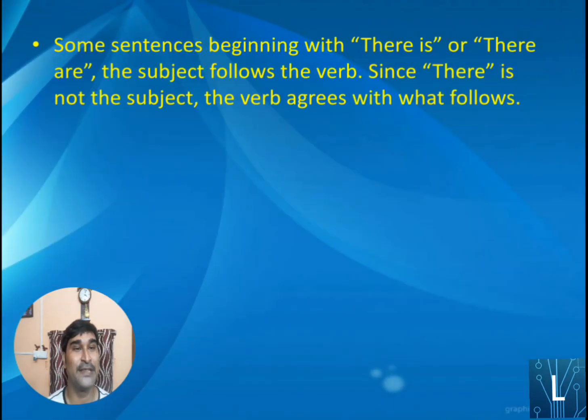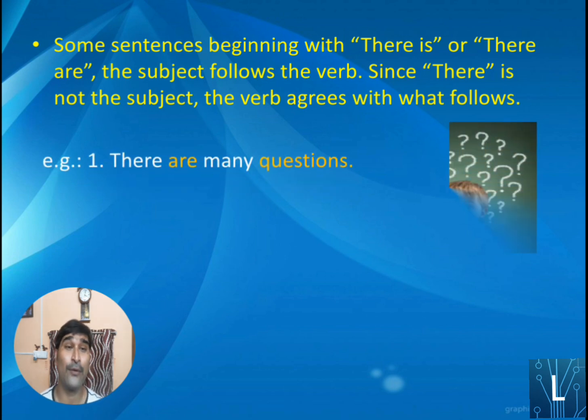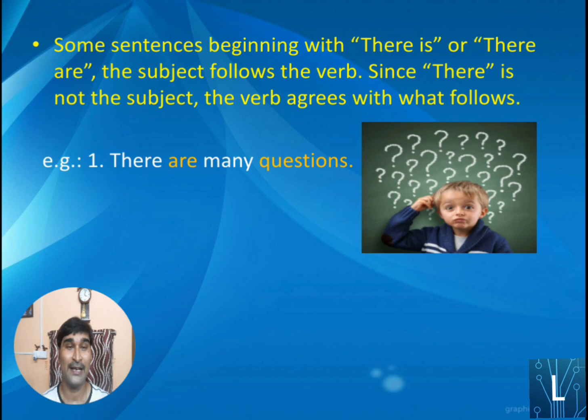Next one. In some sentences beginning with there is or there are, the subject follows the verb. Since there is not the subject, the verb agrees with what follows. If we go for the first example, it will be clear to you. There are many questions. Now, there is the initial word, but it is not the subject. The subject is actually questions. The subject follows the verb. As questions is plural in number, a plural verb will come. So according to questions, the verb will be are.